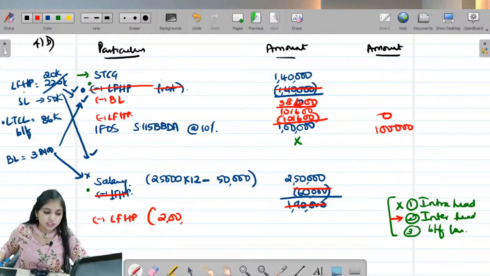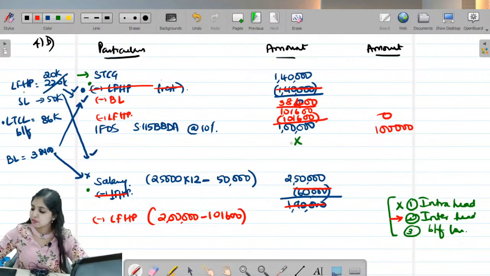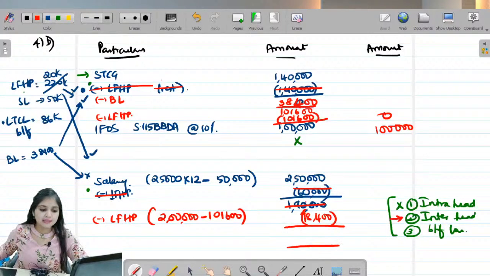I am allowed to adjust 2 lakhs. Out of 2 lakhs, 1,01,600 we already adjusted against STCG. So how much are we still left with? I am still left with 98,400. I will adjust that. And what is the balance that we are left with? The balance salary income.